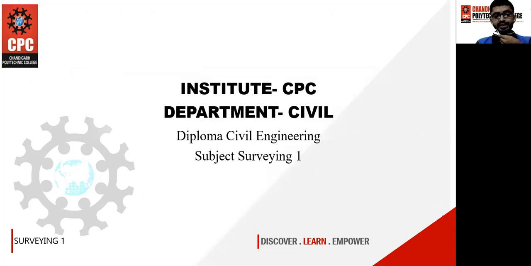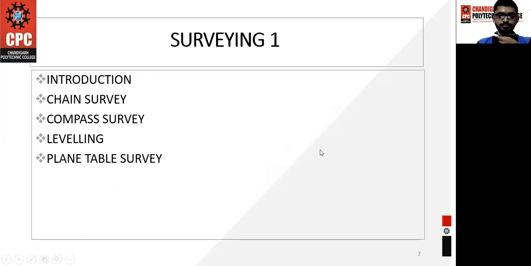Or in technical terms, you can say that the art of determining the relative position of objects on the surface of the earth is also surveying. So what is the principle behind the survey? That is the whole to part and the part to whole method, which we will be discussing in the upcoming slides. Moving to the next slide.